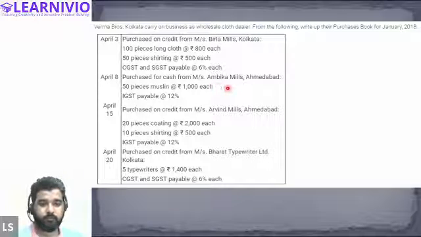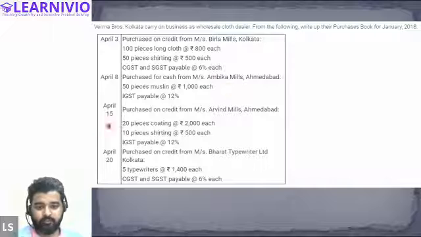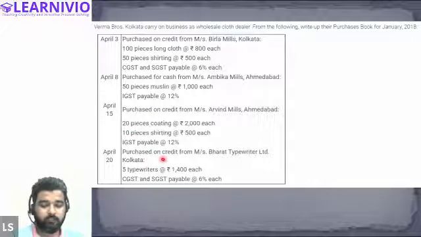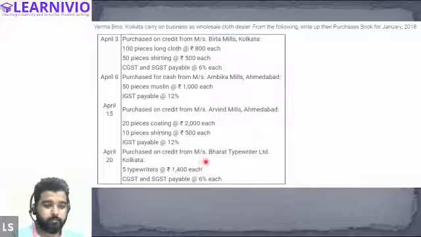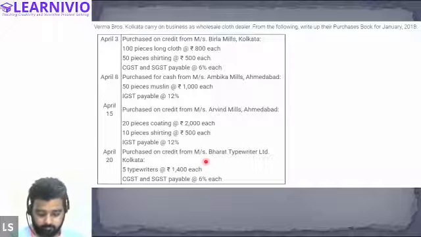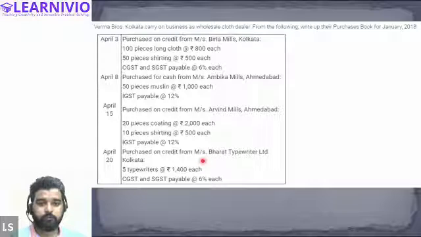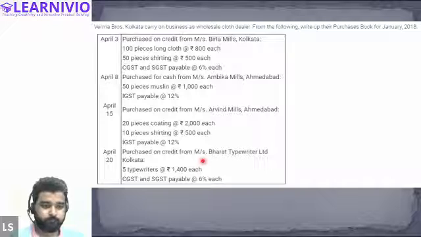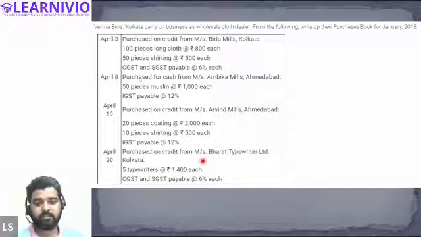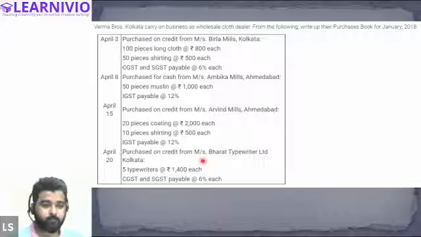Very good. Now on April 15, we have a purchase of goods on credit. This will be recorded, and again, on purchase, we have purchased goods on credit from Messrs. Bharat Typewriter Limited. Sir, so if it is purchased with cash, then it shouldn't be recorded? Yes, if we purchase anything on cash, it will be recorded in the cash book, not in the purchase book.